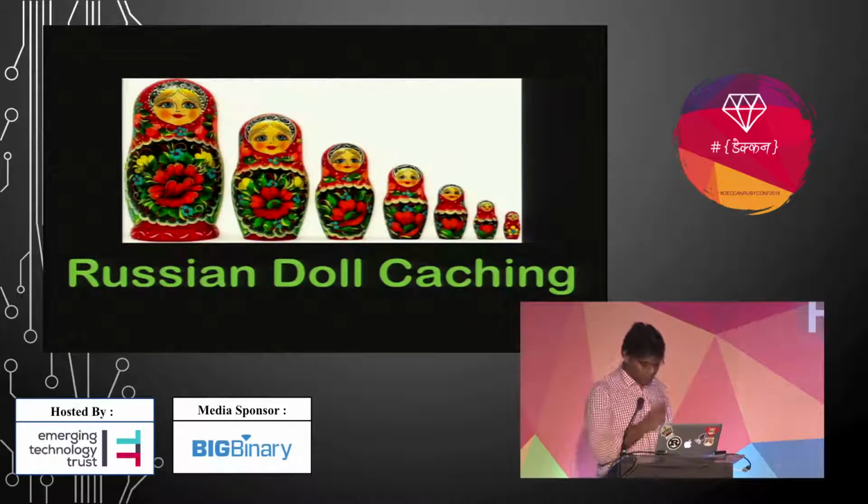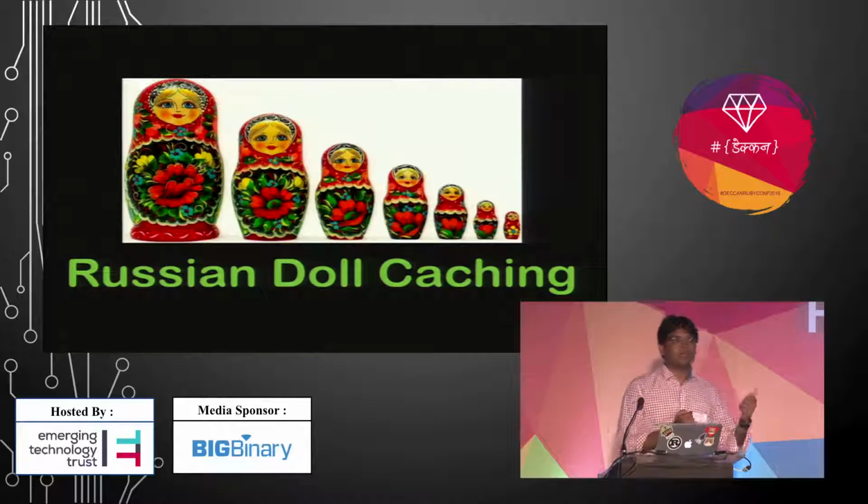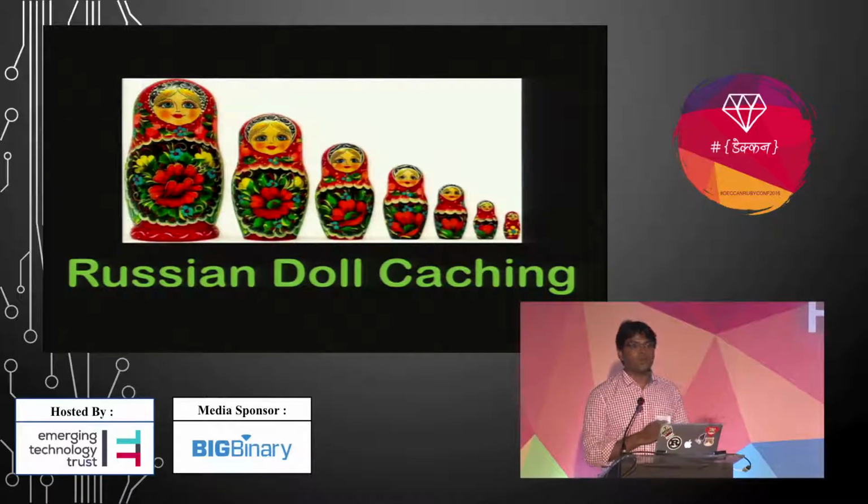Russian doll caching. Suppose sometimes in a page we want to cache products as well as their related comments, and we want to cache them differently, and we also want to expire them differently. For that scenario, Russian doll comes into the picture.